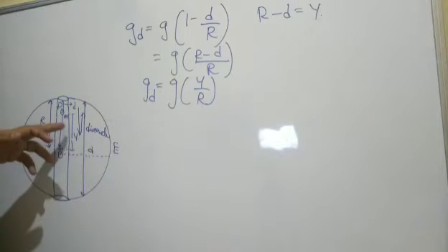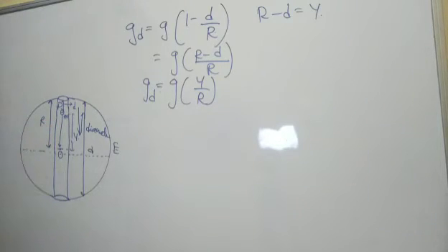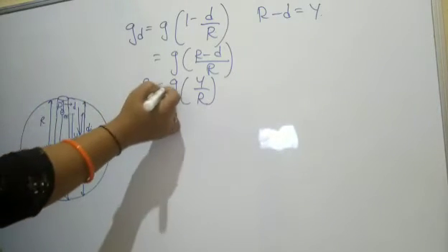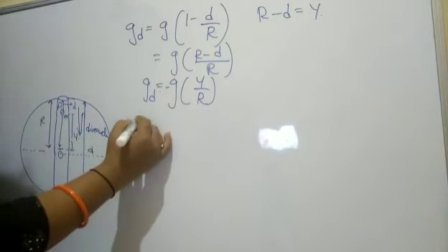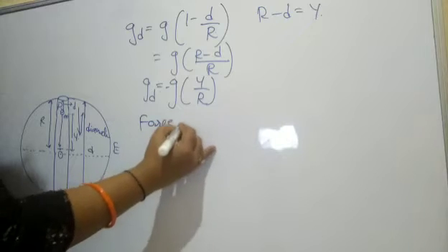That means it's trying to come towards its mean position. So force and displacement are opposite, that's why a negative sign comes here. Force and displacement are in opposite directions, that's why the negative sign comes here. So what is the force acting on the body here?